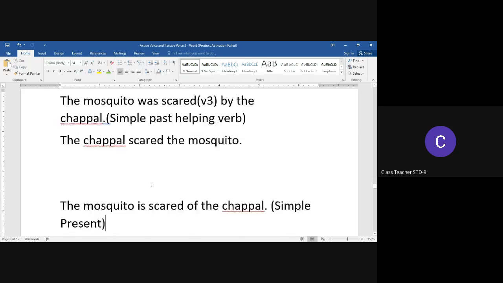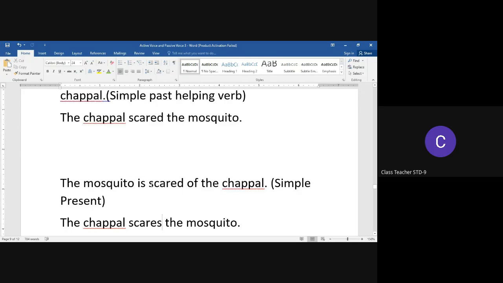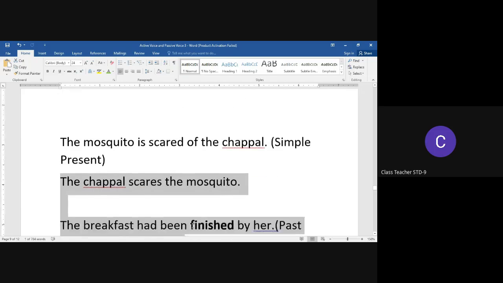Let's take some other example. If the sentence is the mosquito is scared by the chappal, we see that the helping verb is. So the active voice sentence should be in, yes, it should be in simple present tense. So then we have the active voice sentence as the chappal scares the mosquito.